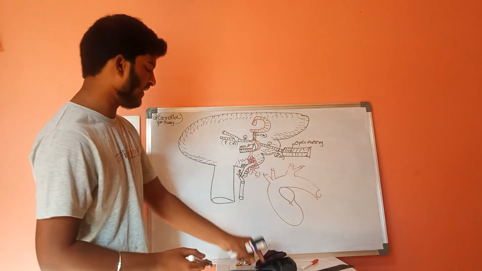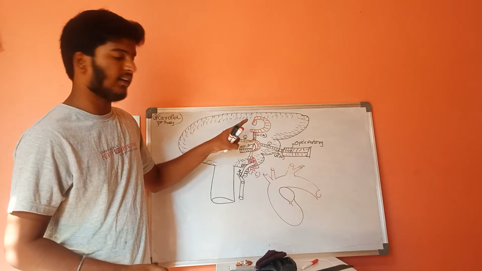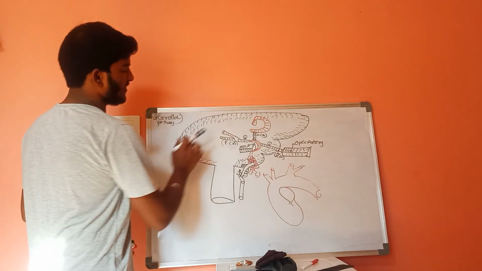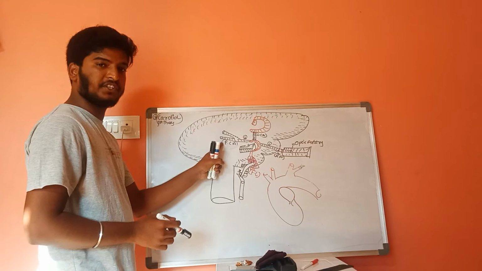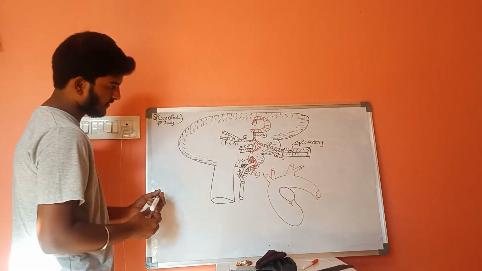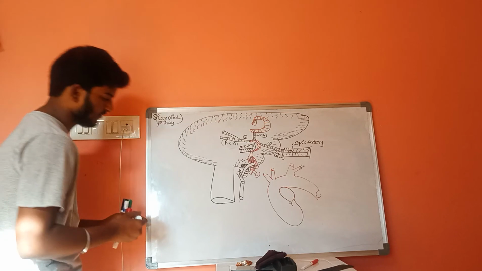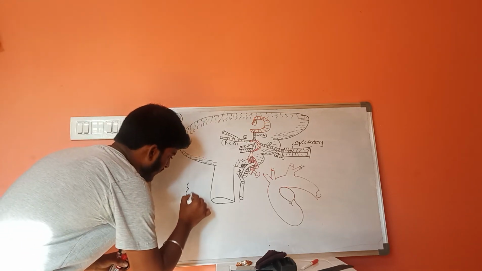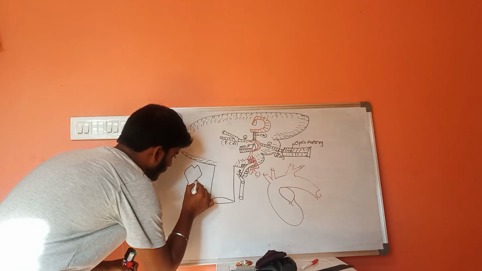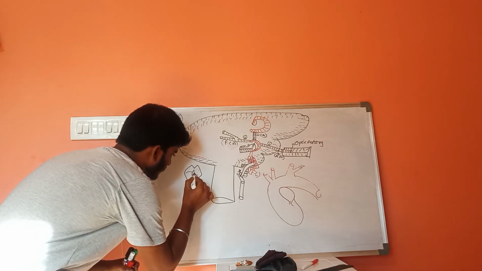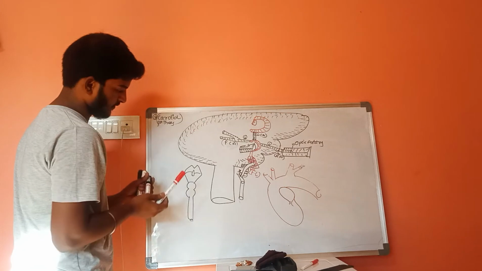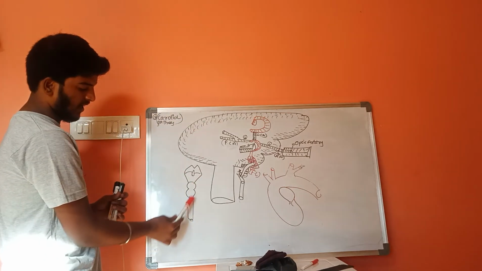The function of this lateral communicating artery is communicating between the right carotid artery and left carotid artery, and the function of this posterior communicating artery is, now as we discussed, from here, this is center of midbrain, pons and medulla and spinal cord.